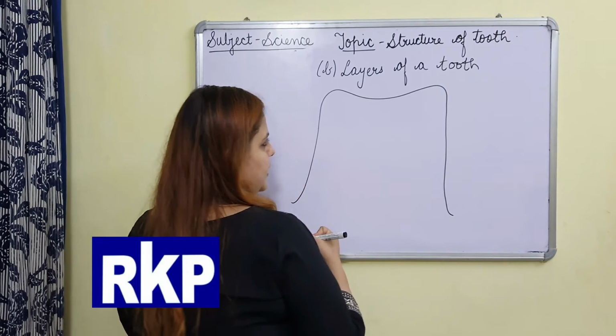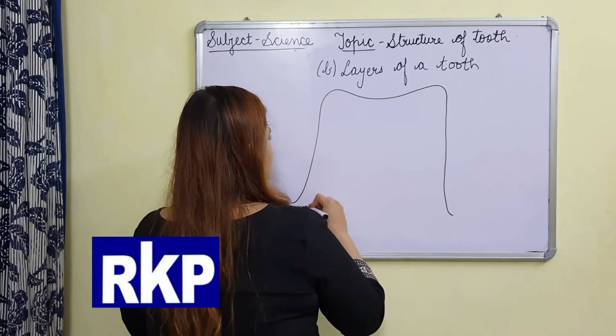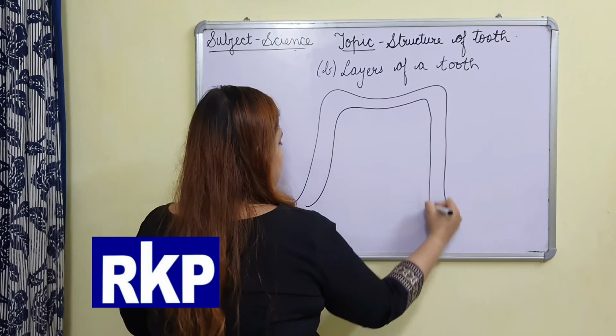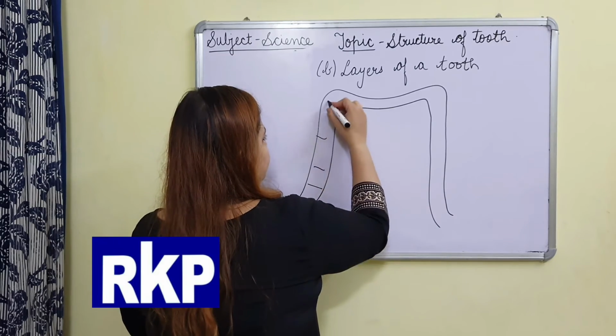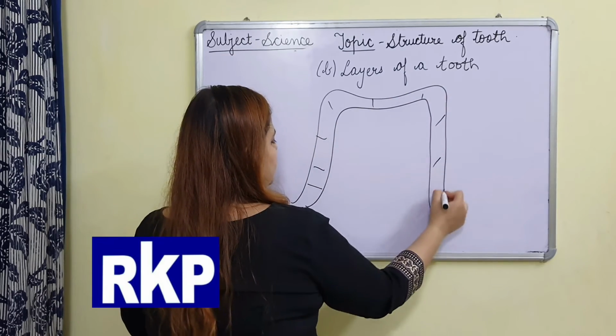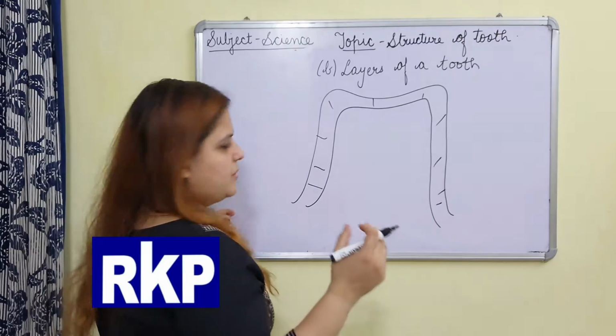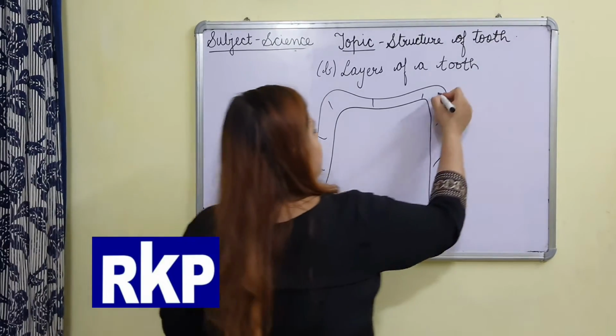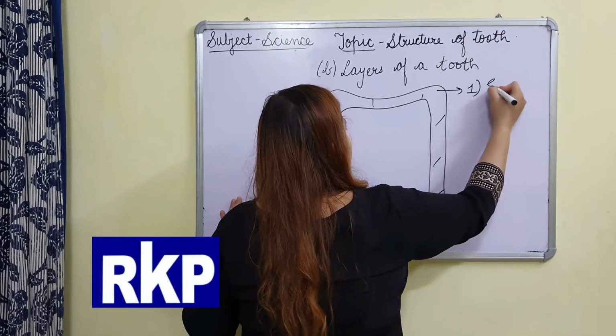Shape of tooth is like this. Clear? The outermost layer, ये जो लेयर है, it is the outermost layer जो हमें visible होती है. This layer is known as enamel.